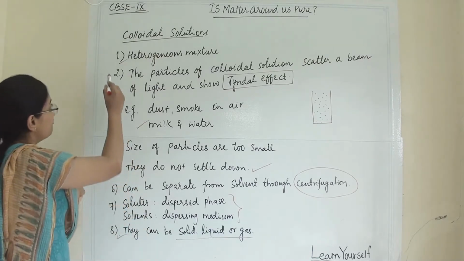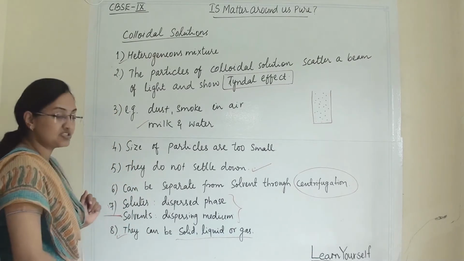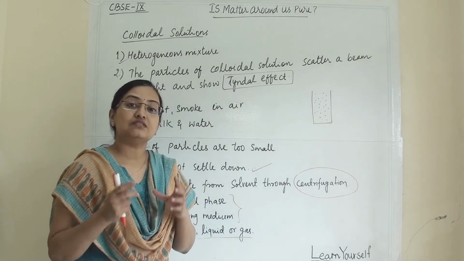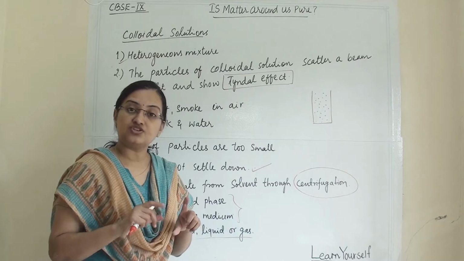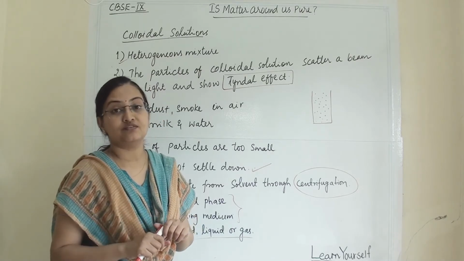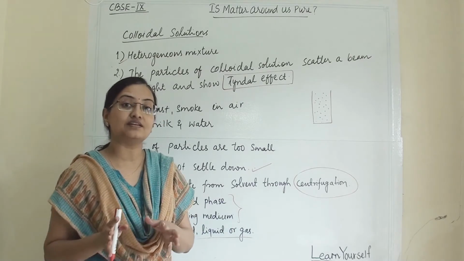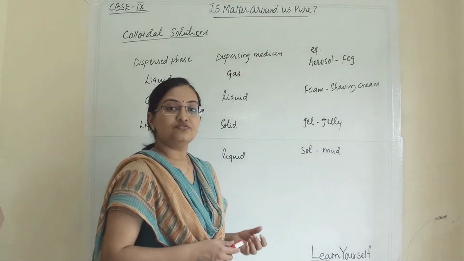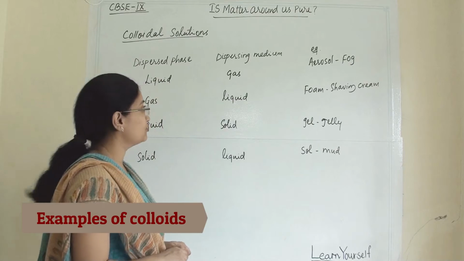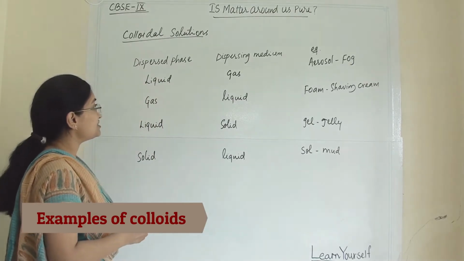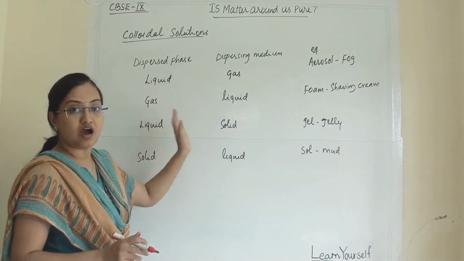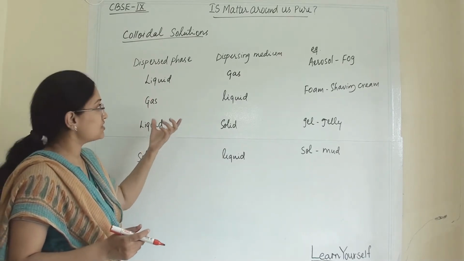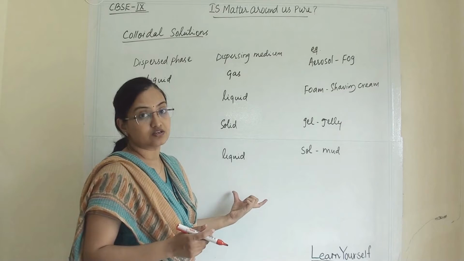And these points from 1 to 7 are the characteristic properties of colloidal solution. We will also see the basic differences between suspension and colloidal solution, and the similarities between them. Now these are some examples of colloidal solution in which our dispersed phase and dispersing medium are different. Dispersed phase means our solute and dispersing medium means the solvent.